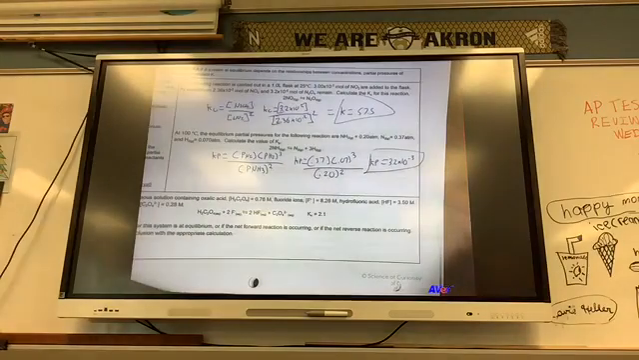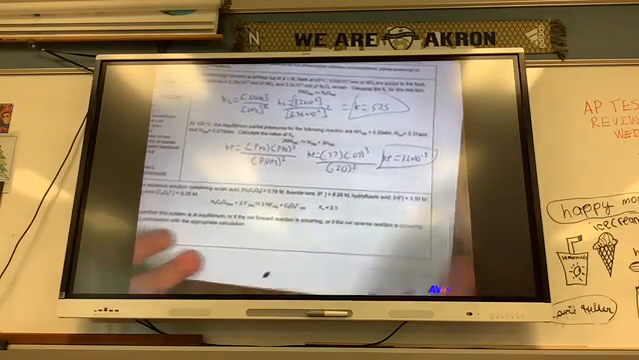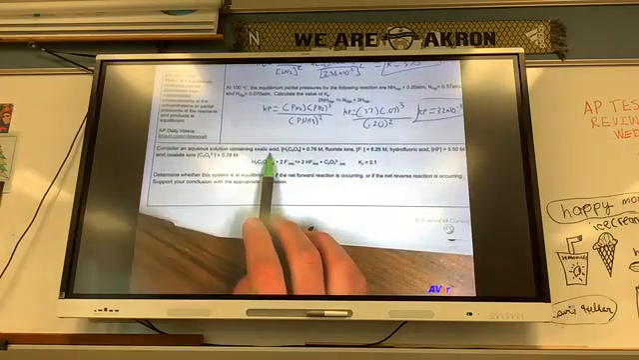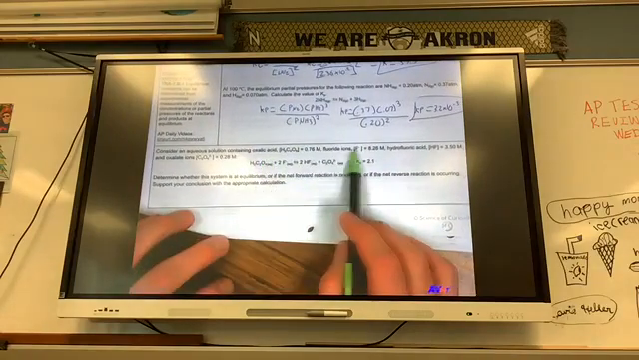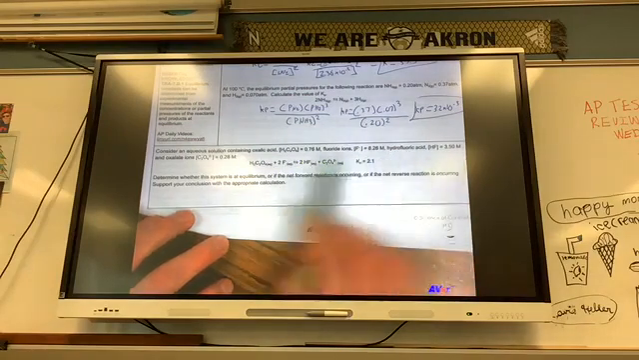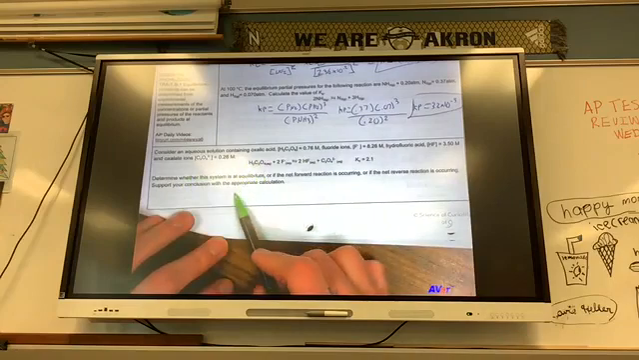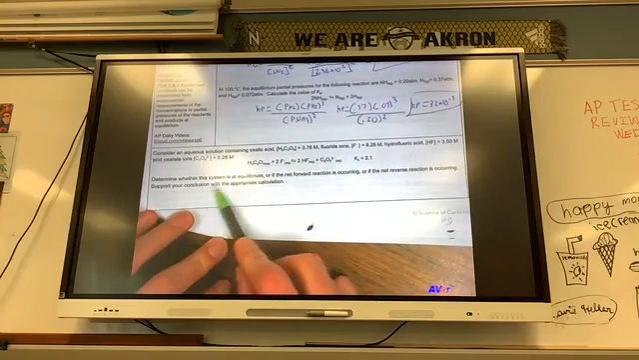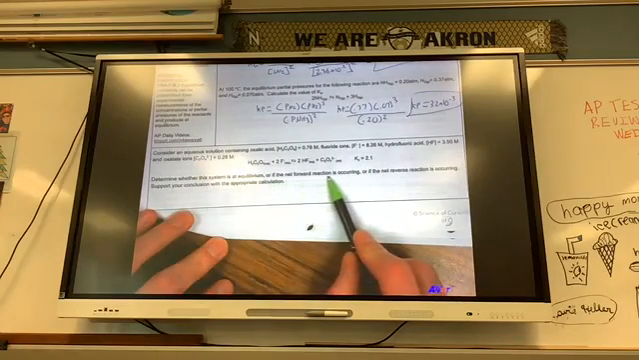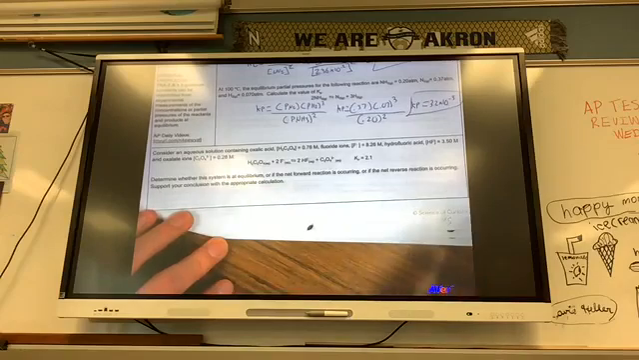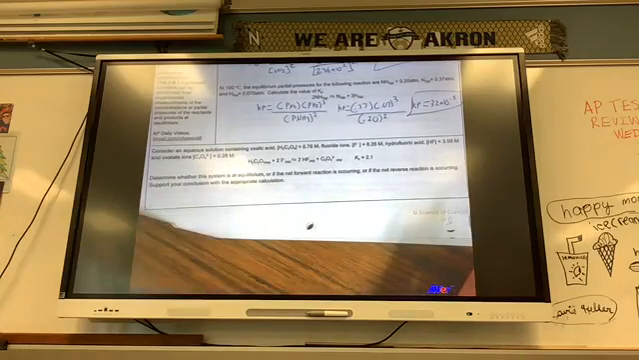Consider an aqueous solution containing oxalic acid, fluoride ions, hydrofluoric acid, and oxalate ions, with the given molarities. Kc is 2.1. Determine whether the system is at equilibrium, or if the net forward reaction is occurring, or if the net reverse reaction is occurring. Support your conclusion with an appropriate calculation. So for this, I'm going to have to solve for Q.